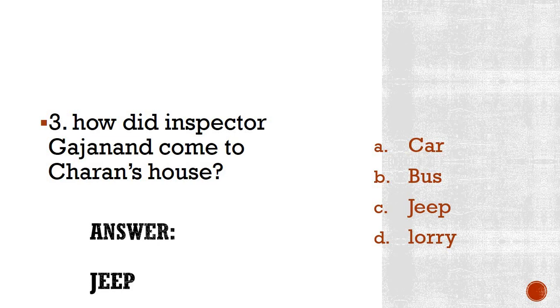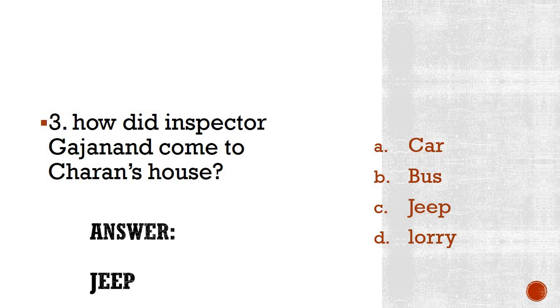Now please repeat this question as well as the answer after me one time. How did Inspector Gajanand come to Charan's house? Answer: jeep, that is, by jeep. I hope that you have seen the jeep of police inspectors. They have the brown color jeep, we call it khaki color. Okay, so I hope this is clear.